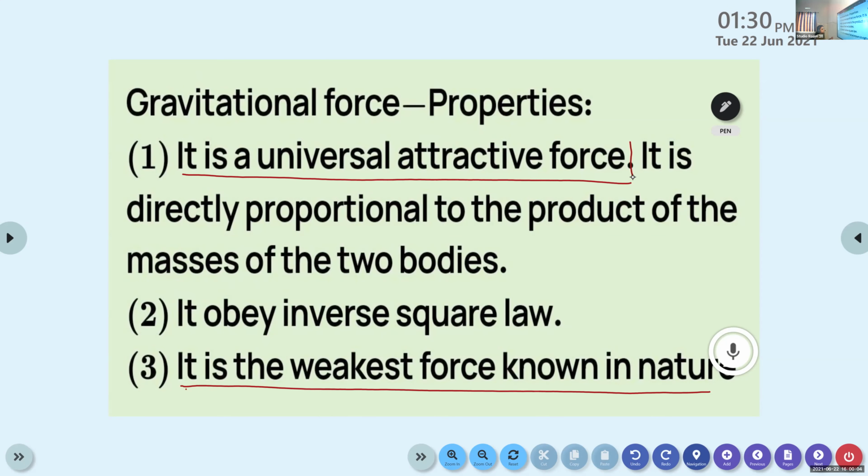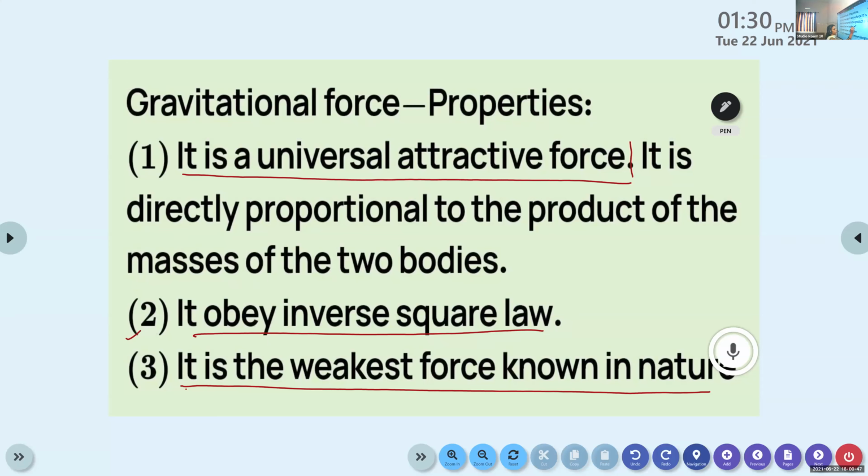And another characteristic, it obeys the inverse square law, because the universal gravitational force is inversely proportional to the square of the distance between the two objects. So we can say that it obeys the inverse square law.